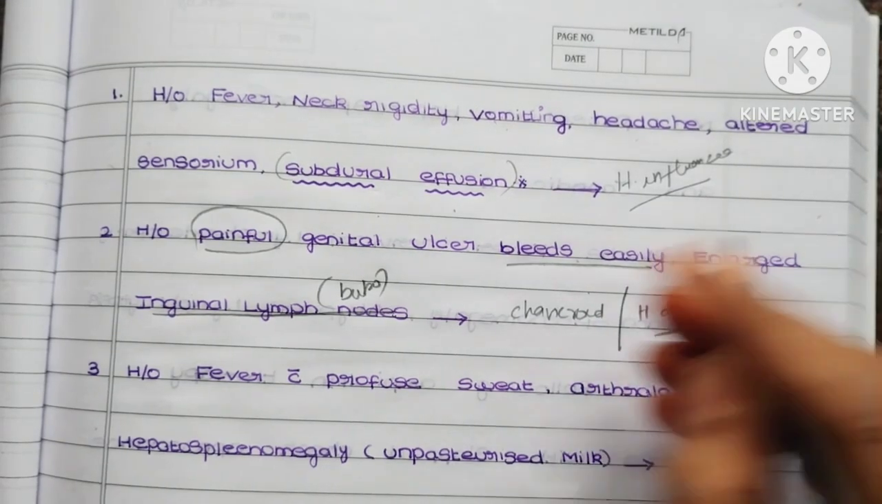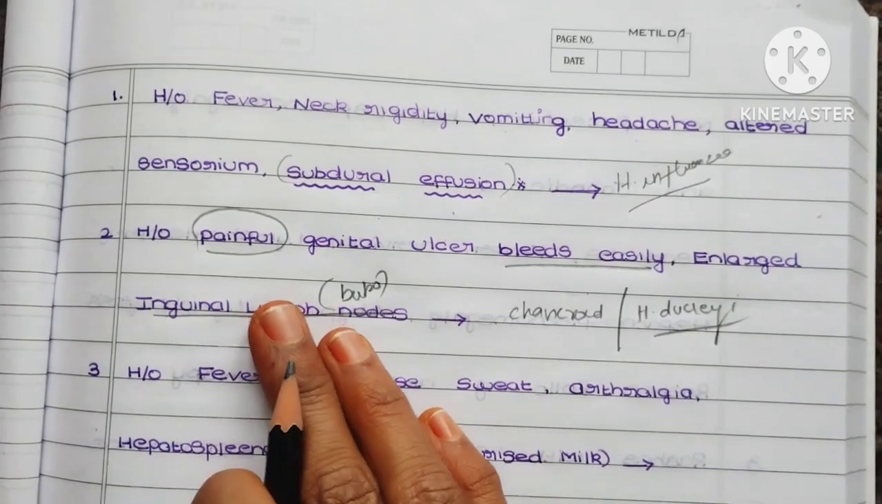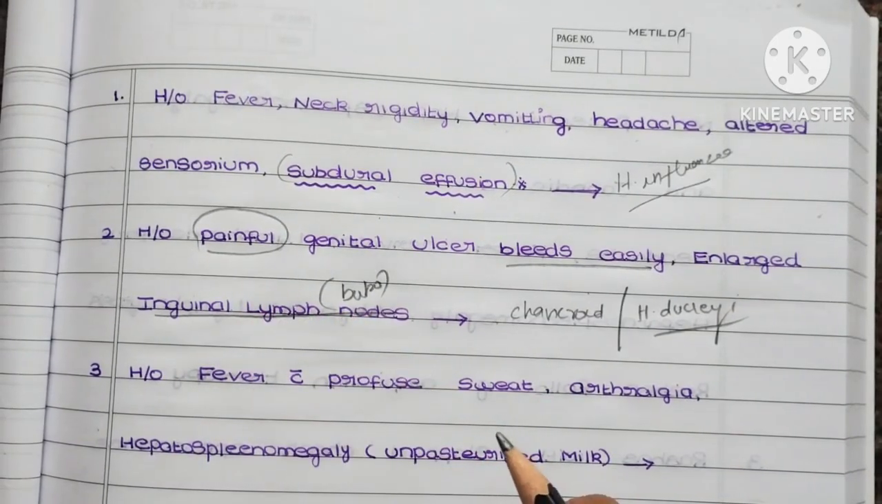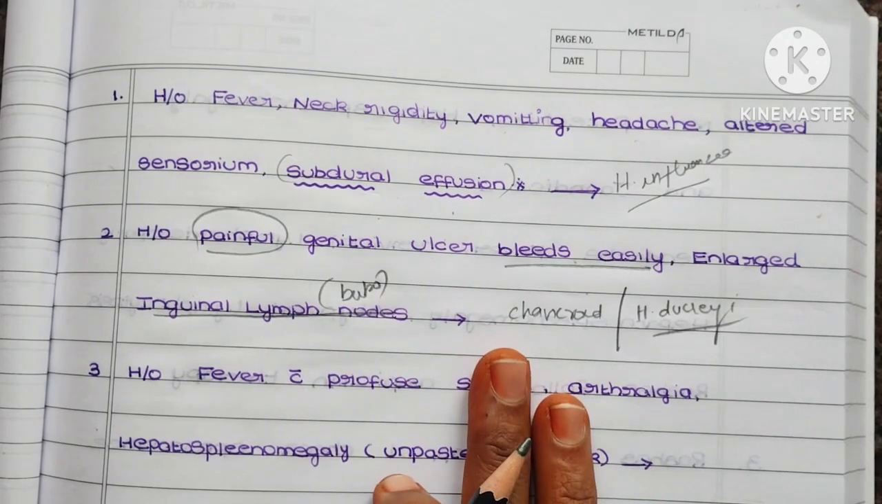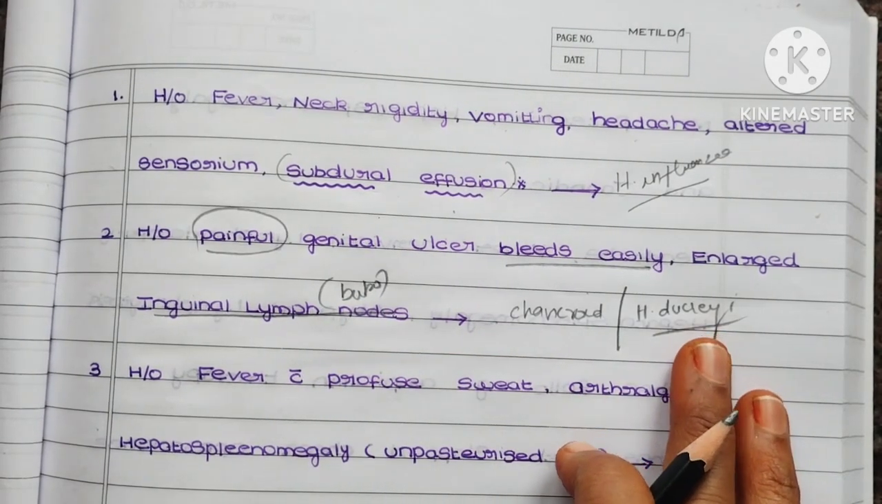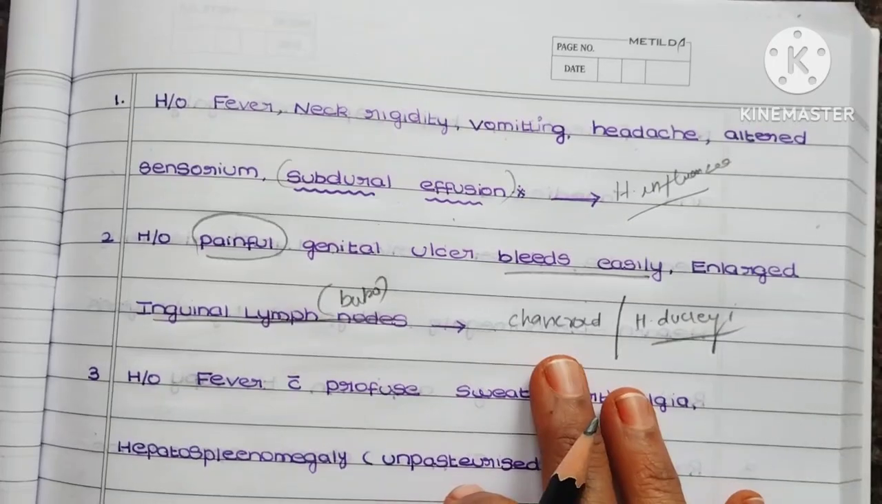If you come across any of the viral cases, where there will be a vesicular lesion, that is a painful ulcer, it is HSV. But coming to the bacteria, it is usually Haemophilus ducreyi which causes chancroid.